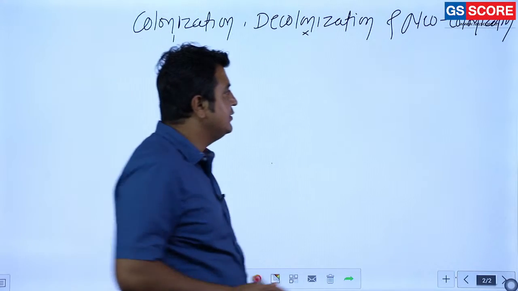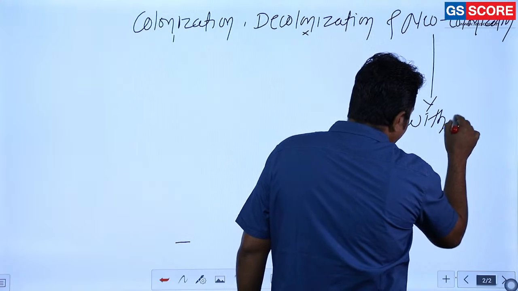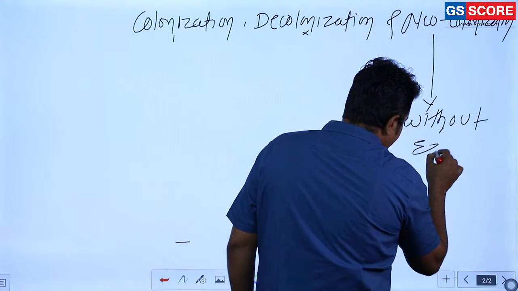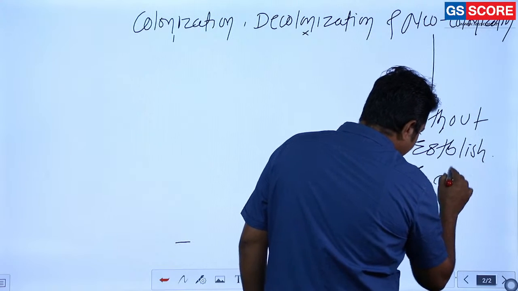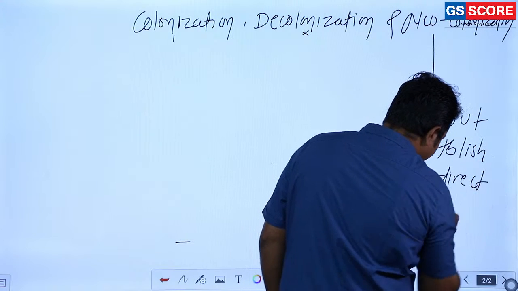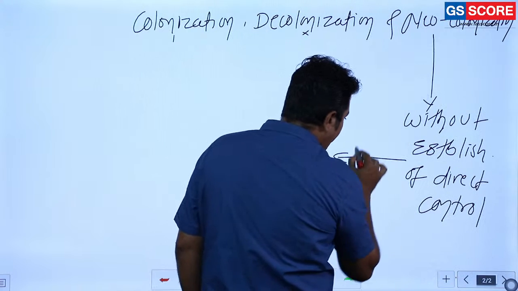In neocolonialism, without establishment of direct control, the purpose is solved. And what was the purpose?